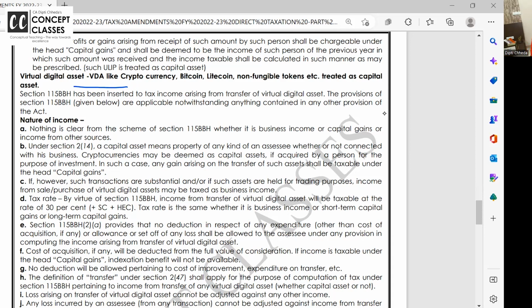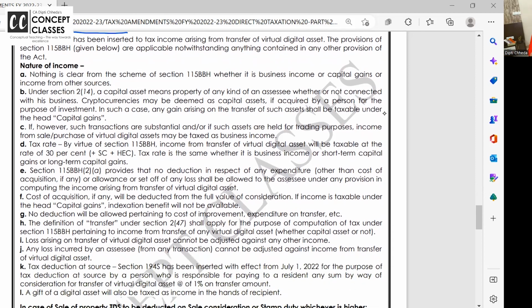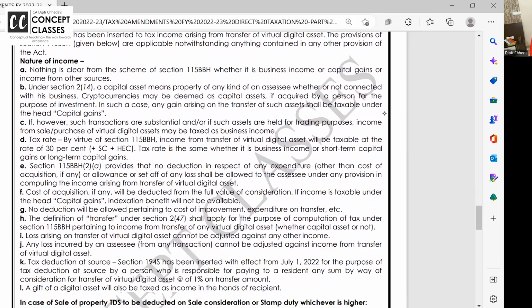Section 115BBH has been introduced. It says cryptocurrencies are defined as capital asset. There's some confusion related to this, but if you take it as a capital asset, it is capital gain. If you buy and sell and maintain a stock of cryptocurrency, it will be like your stock in trade and your business income, just like shares and all. If such transactions are substantial, then it will be taxable as business income. Clear?